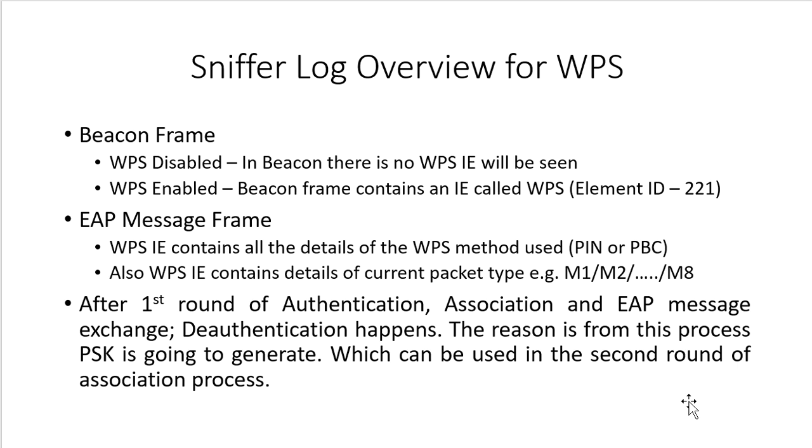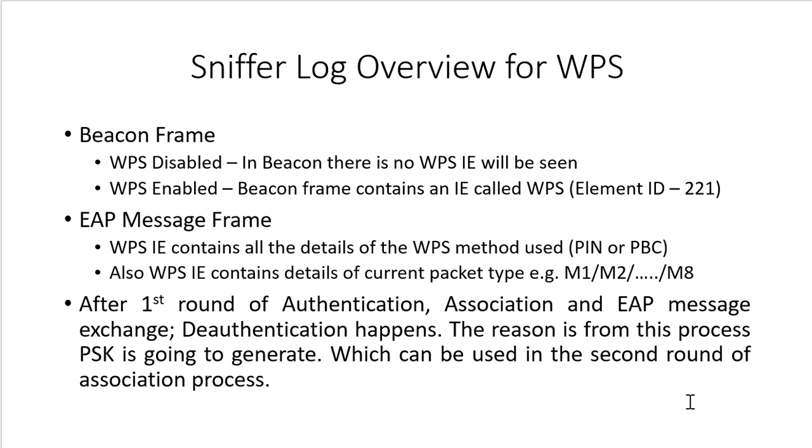Then how can you analyze the sniffer logs? This is just an overview. Okay, see, first of all, how will you come to know, as a technical person, whether WPS is enabled in the AP or not? Just go to the sniffer logs, capture the sniffer logs, and look into the beacons.